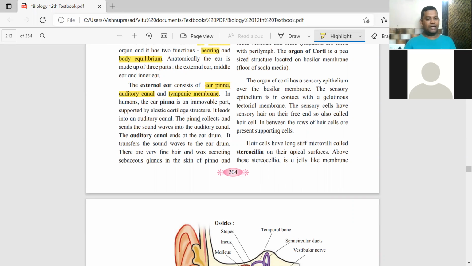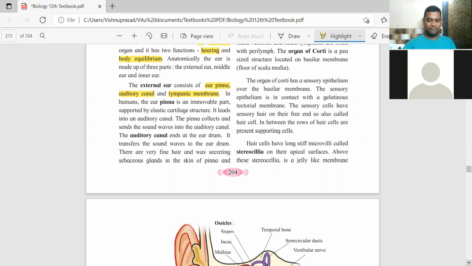Ultimately, why is it provided to us? What is the role of the ear pinna? It's a structure like this, so it is able to focus the sound waves inside the ears. Suppose somebody from very far is shouting at the top of their voice. In order to hear it, you do something like this, artificially making a pinna, so the sound waves go inside.